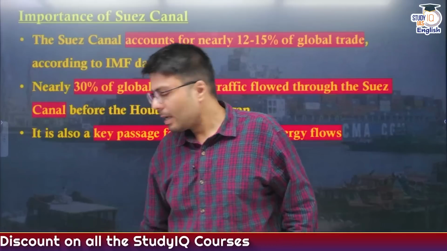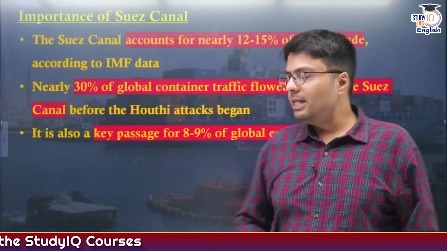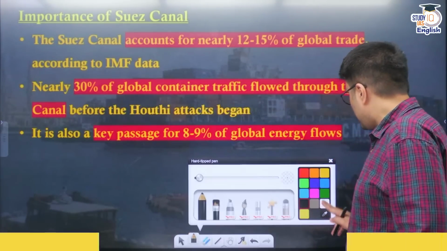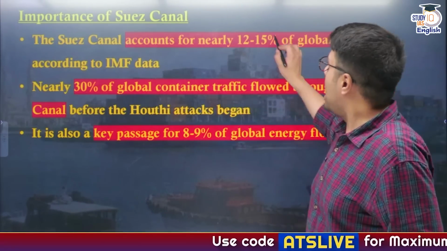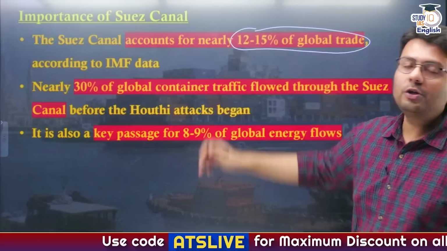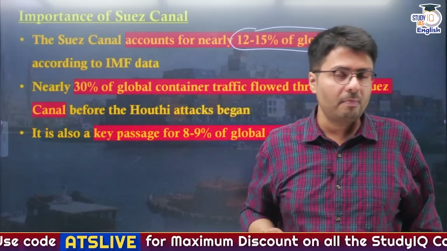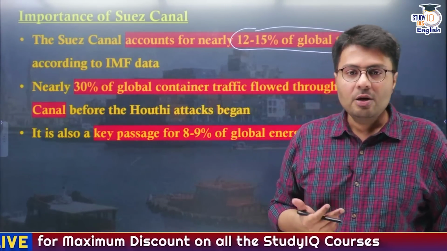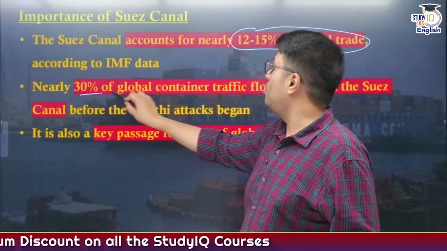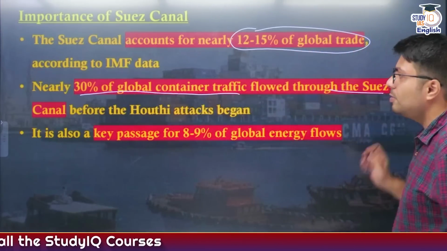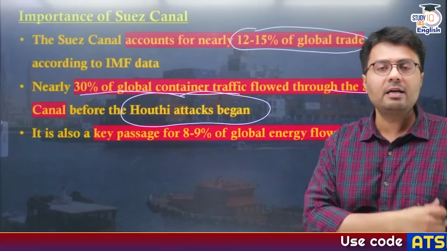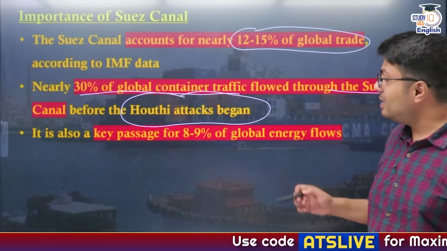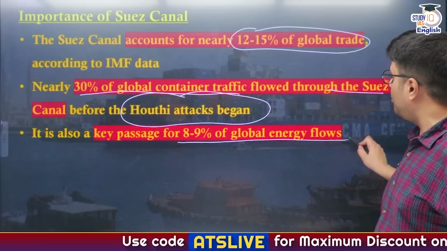Okay. Now, what you need to understand is the importance of Suez Canal. Why is Suez Canal so important, not just for India, but also for other countries? Because Suez Canal accounts for about 12 to 15% of global trade as per the latest data by the International Monetary Fund. Similarly, about 30% of the global container traffic flows through the Suez Canal before the Houthis attack began on the ships belonging to Israel and its allies like US. Also, it is a key passage for about 8 to 9% of global energy flow.